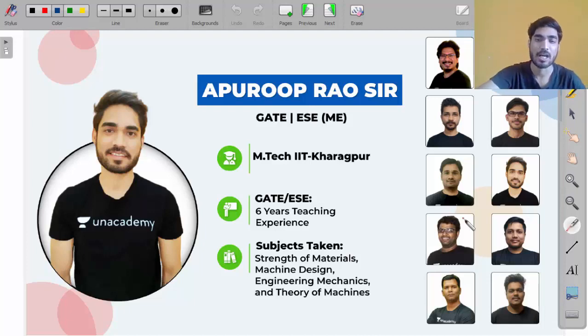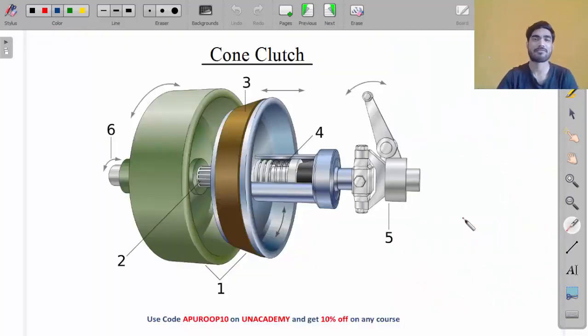Okay, now my friend, in the past few lectures we saw single plate clutch and we saw multi plate clutch.